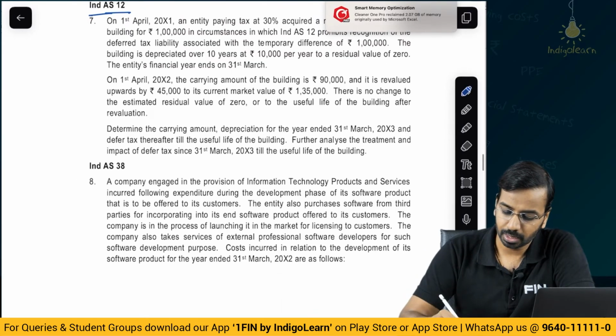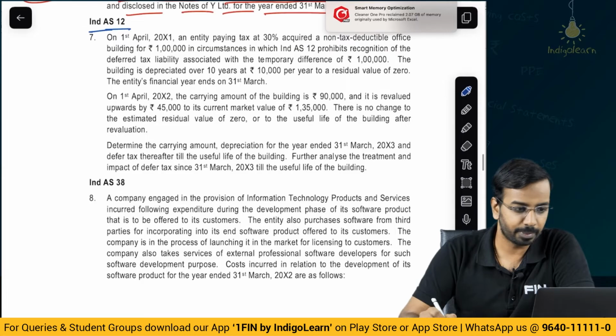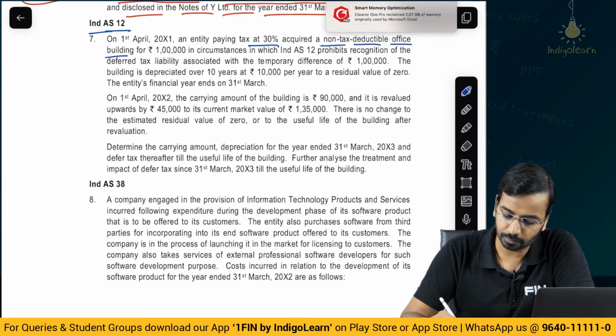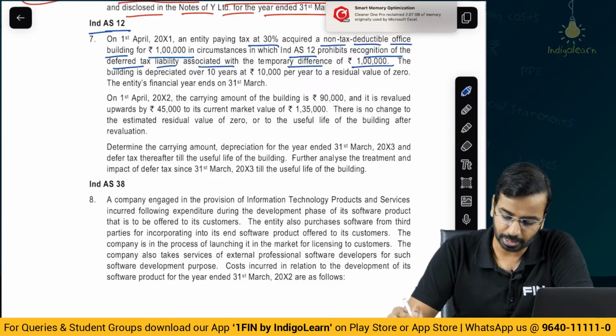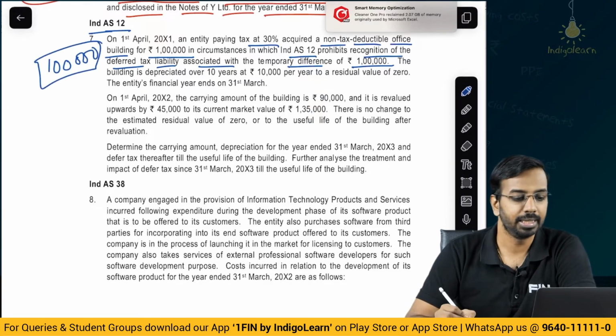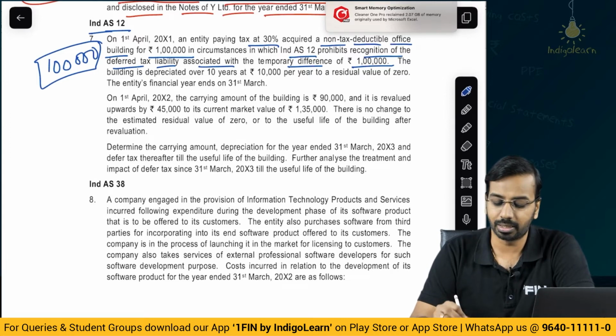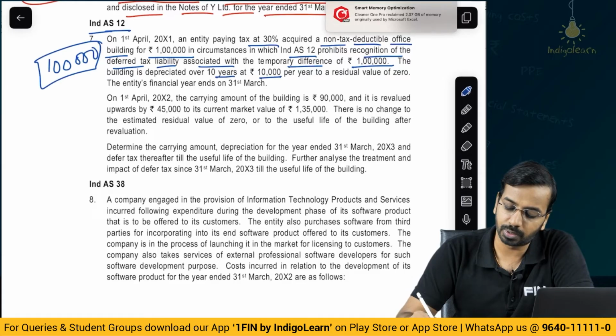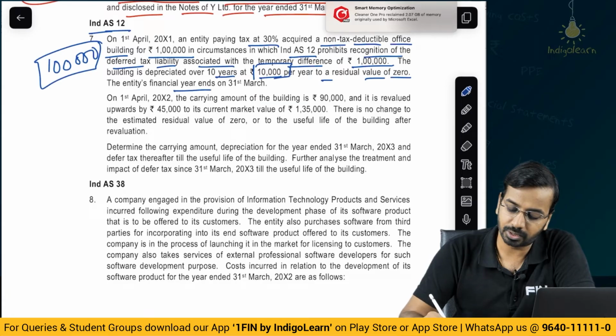Question 12. On 1st of April, an entity paying tax at 30% acquired a non-tax deductible office building for 1 lakh, in circumstances in which Ind AS 12 prohibits the recognition of the deferred tax liability associated with the temporary difference of rupees 1 lakh. So, you have 1 lakh at which you have acquired the building. Now, the building is non-tax deductible, you will not get deduction for tax purposes. The building is depreciated over 10 years at rupees 10,000 per year to a residual value of 0. So, this is the depreciation. The entity's financial year ends on 31st of March.